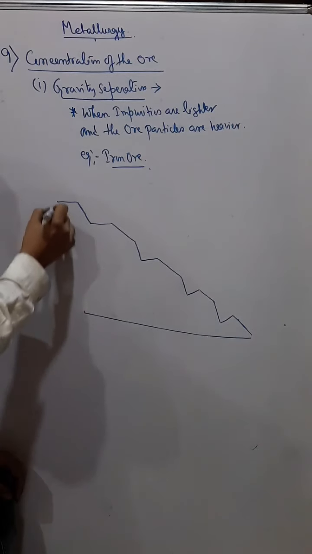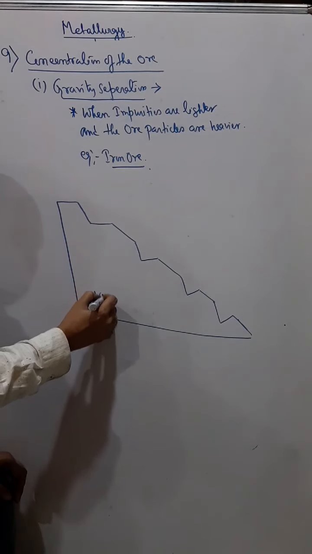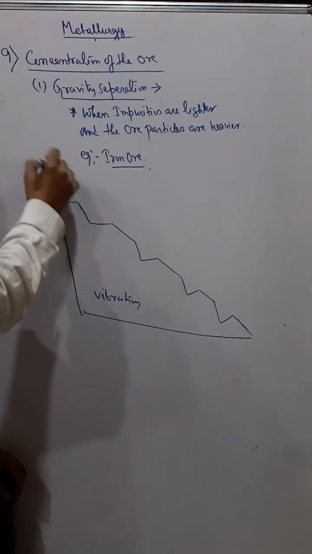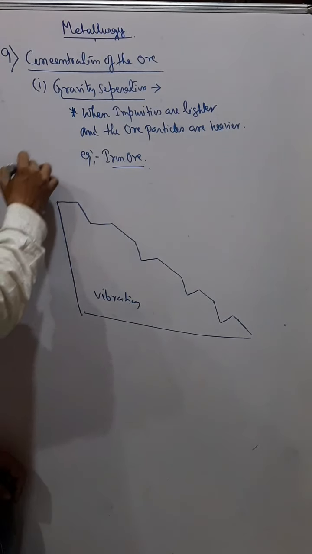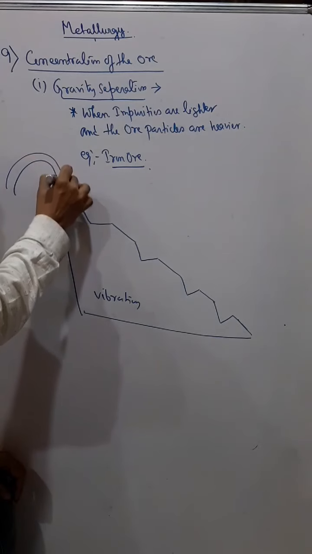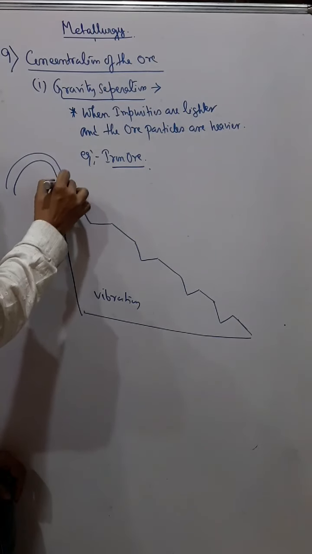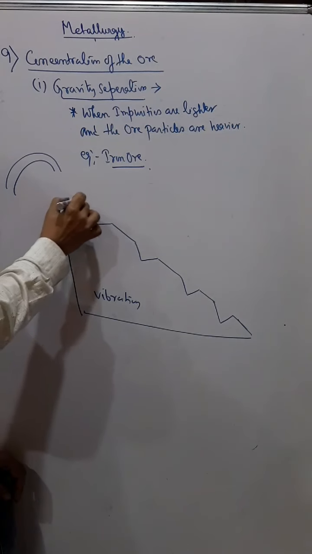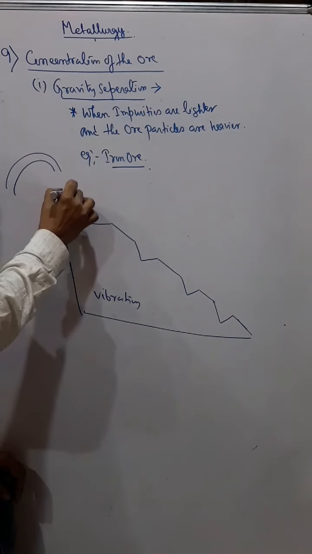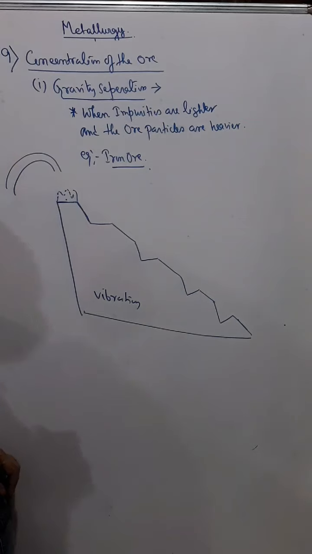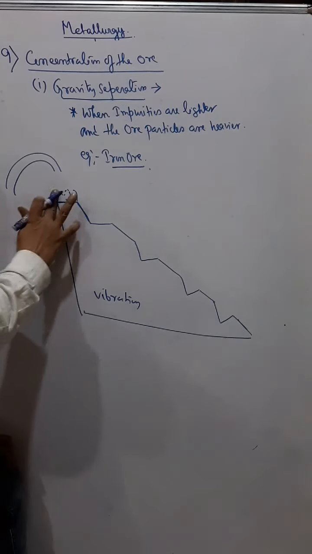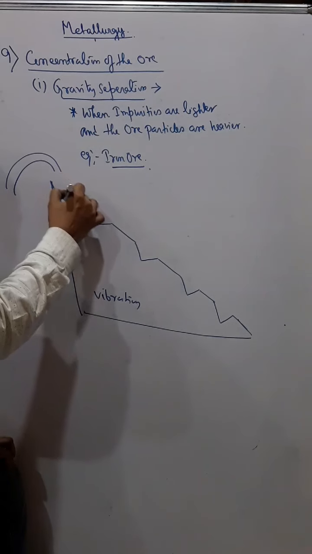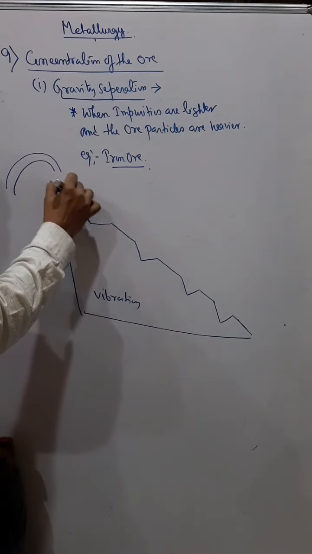Okay, so this system is like this, and it is vibrating. There is a spray of water system. That water is sprayed here, and we keep the ore on this platform. In fact, you can say it is like this. There is also a groove like this, and we keep the ores here.